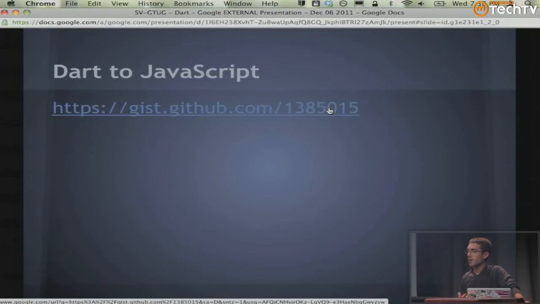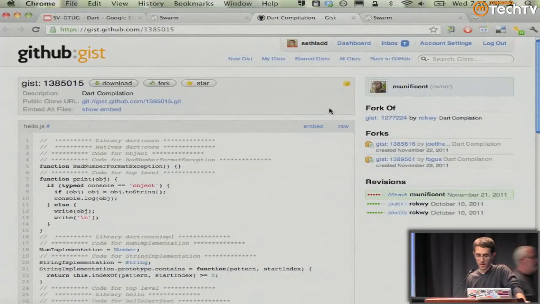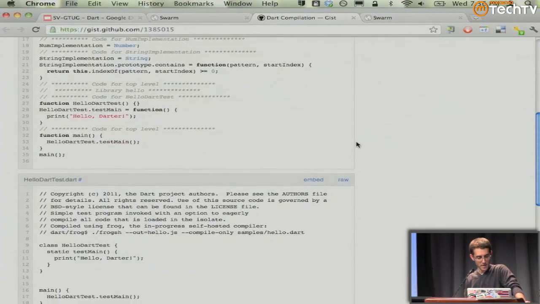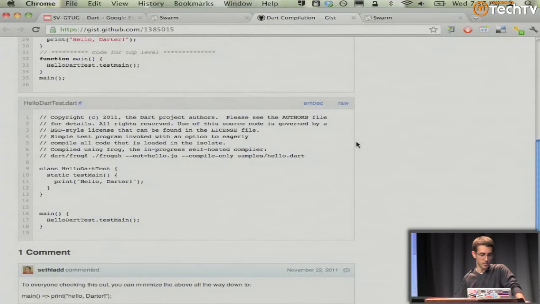So again, when Dart first came out, the hello world example compiled to a lot of JavaScript code. There are some technical reasons for that. We knew that was less than optimal for the everyday JavaScript developer, and so we started to work on another option. Here's what that option looks like. It's the Frog compiler.